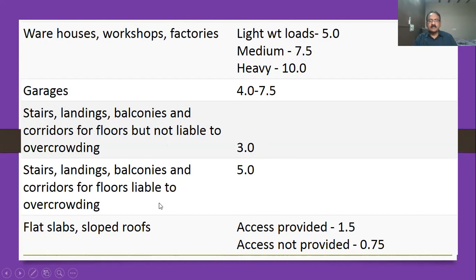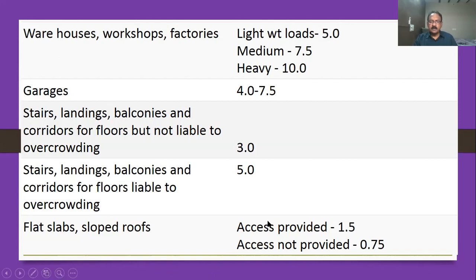Similarly, stairs, landings, balconies, and corridors for floors subject to overcrowding. What is the value? The value will be more, simply 5 kilonewton per meter square. And flat slab, sloping roofs. You know what a flat slab and sloping roofs are?